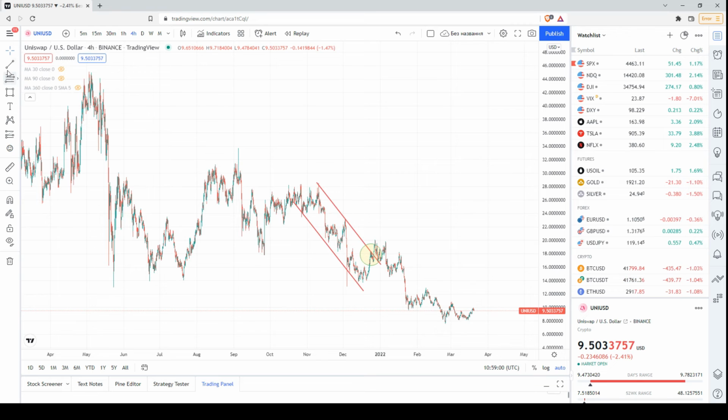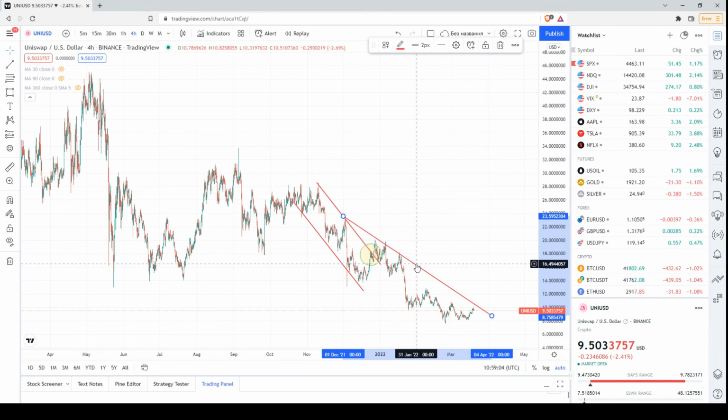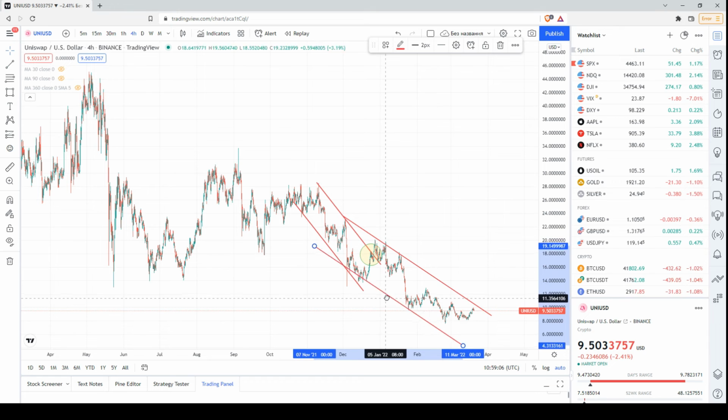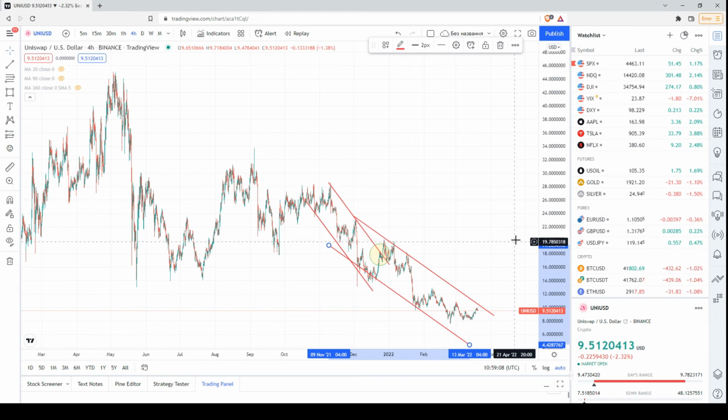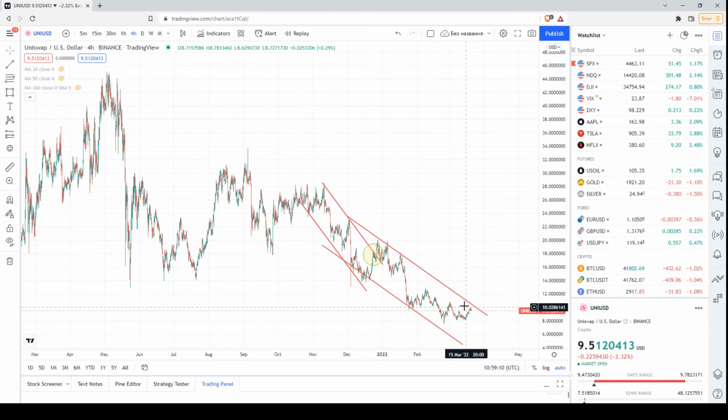Now we see that the price is declining once again. Probably we have another descending channel. The only thing I can mention at the moment is that this descending channel is less bearish than this one because the slope is changing. It is becoming less bearish. So let's say this is a small positive signal.